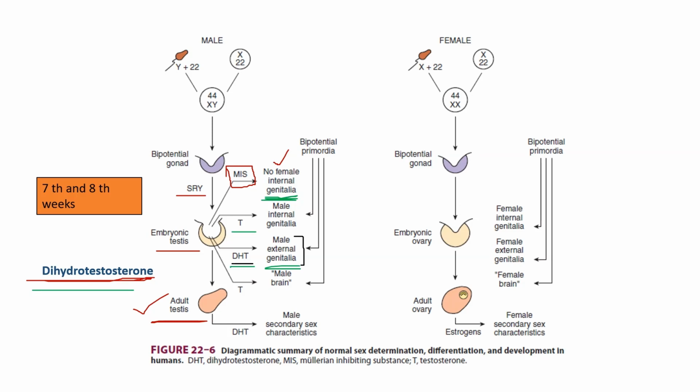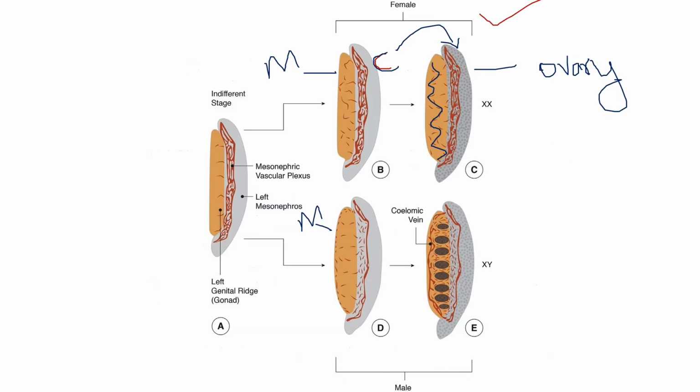The Mullerian inhibitory substance continues to be secreted by the Sertoli cells of the testes, and in boys, its plasma level reaches a peak at about 1 to 2 years of age. Subsequently, the level declines and is low by the time of puberty, but it remains detectable throughout the life of the male.